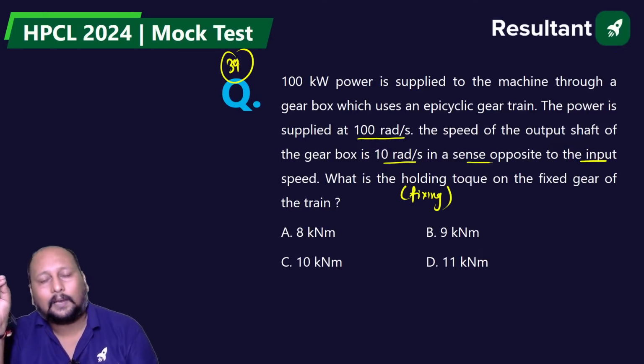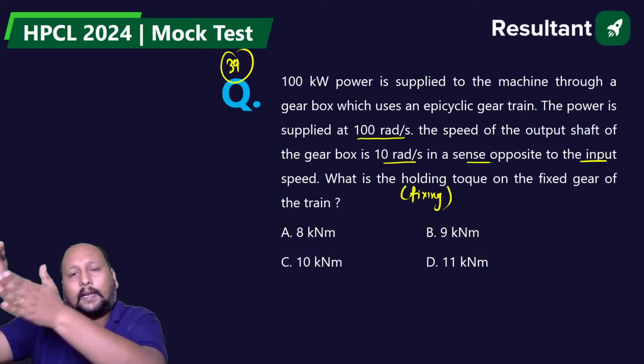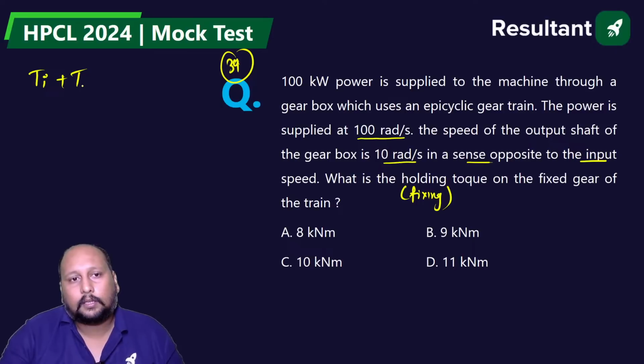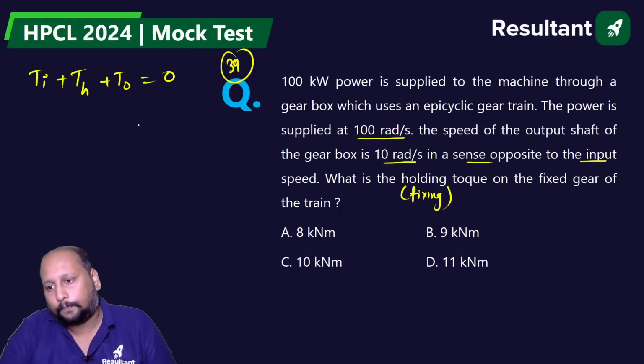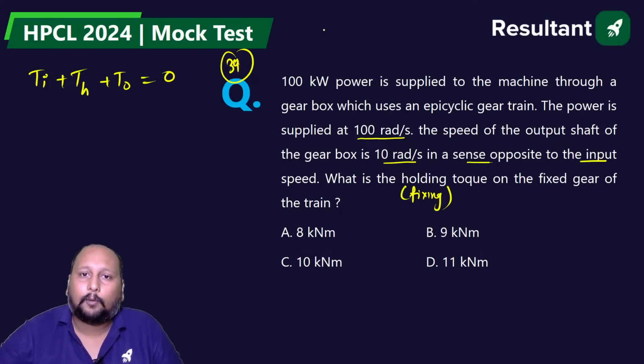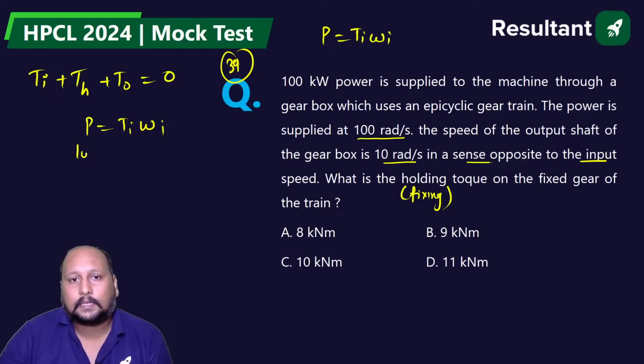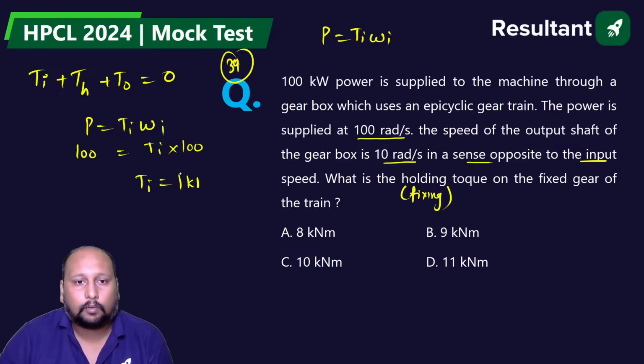So we know that in any epicyclic gear train, we have an input torque, a fixed torque and an output torque. Let's say the input torque plus the holding or fixed torque plus the output torque, this summation will always be equal to 0. And we know that input power is equal to Ti into omega I, so from here we can calculate the input torque. P is equal to Ti into omega I. This is 100 kilowatt, Ti we need to calculate. So Ti is coming out to be 1 kilo Newton meter.